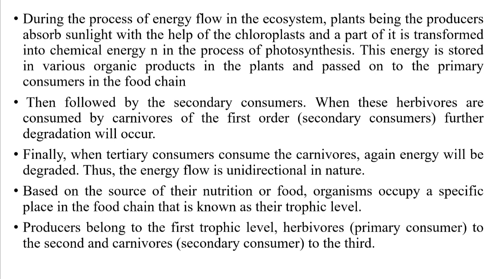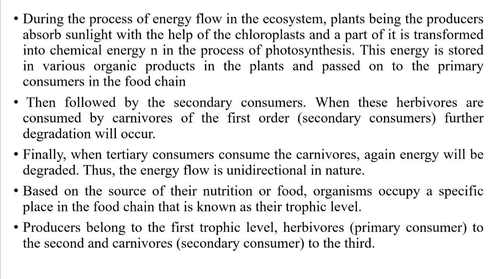This energy is stored in various products. Then this stored energy is passed on to the primary consumer in the food chain, followed by the secondary consumer. When these herbivores are consumed by carnivores, the first order consumer, further degradation will occur. Finally, the tertiary consumer consumes the carnivores, and again energy will be degraded. Thus energy flow is unidirectional in nature.